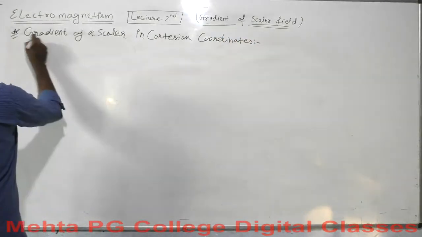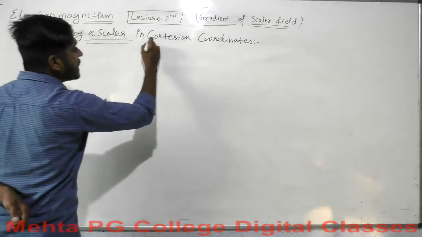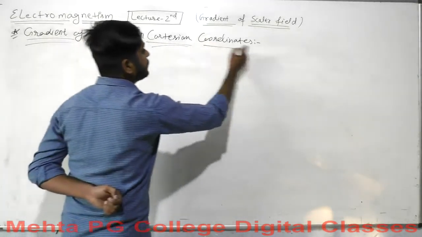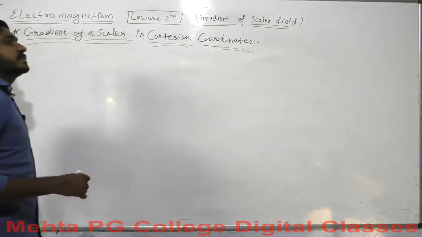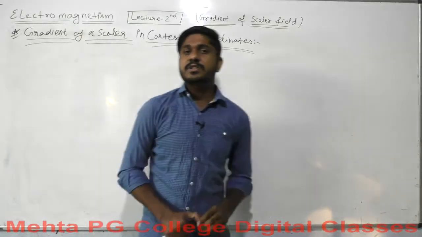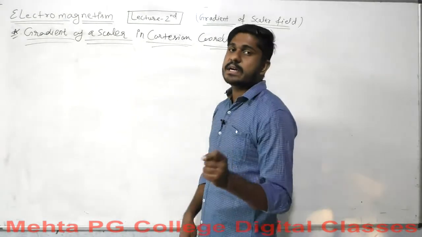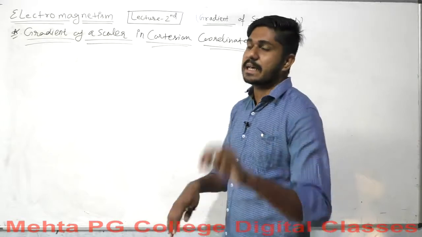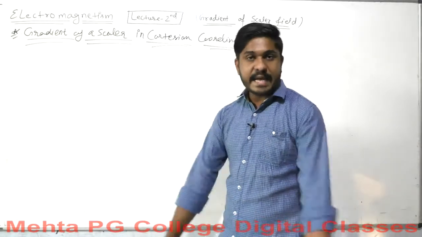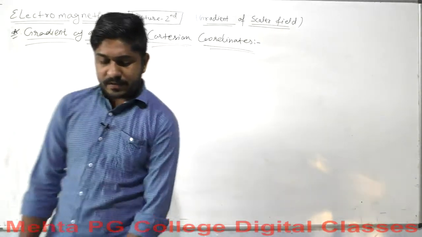We will express the gradient of that function phi in Cartesian coordinates. You know the Cartesian coordinates are the x-axis, the y-axis and the z-axis, and the unit vectors associated with these axes are i cap, j cap and k cap. Okay, so what will it be?